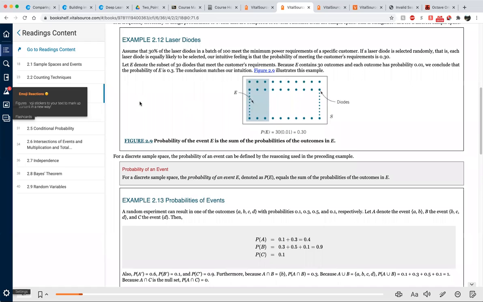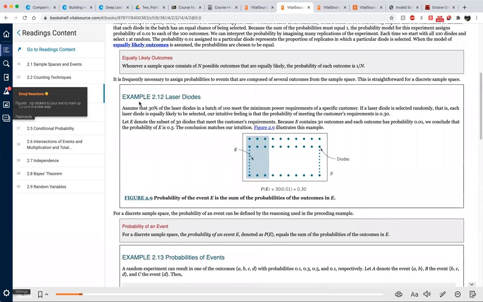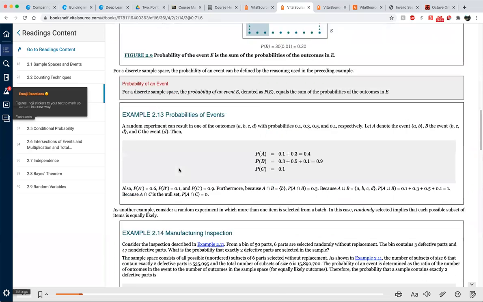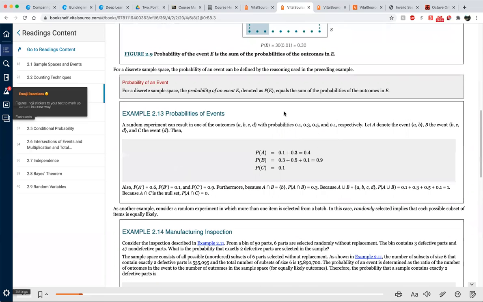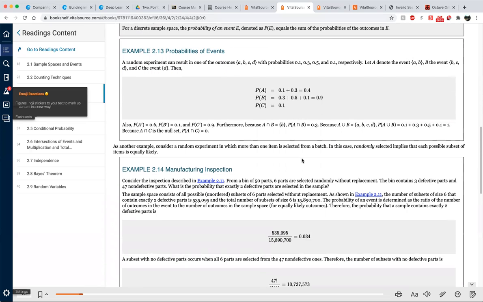That is the probability in classical probability, which means that under the assumption that the outcome from the sample space was chosen randomly and equally likely, the probability of the event is the number of outcomes in the event divided by the number of outcomes in the sample space. Keep this in mind. For this other case, each outcome has a different probability like this, and then we calculate the probability of the event like this. Okay, next one.